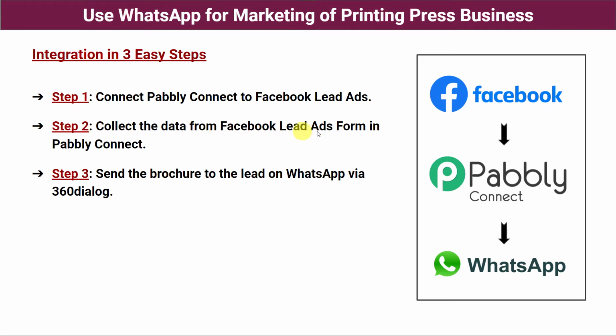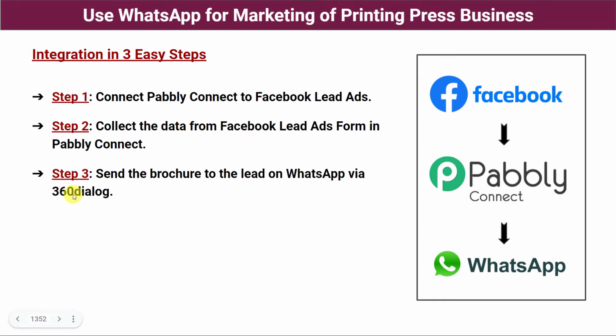Step 2. Collect the data from Facebook lead ads form in Pabbly Connect. So at step 2, Pabbly Connect is going to capture the data from Facebook lead ads form. Step 3. Send the brochure to the lead on WhatsApp via 360 dialog. So whatever data Pabbly Connect has captured from Facebook lead ad forms, the same data will be used and your printing press brochure will be sent on the WhatsApp number of the customer. And here we are using 360 dialog software application for sending the messages on WhatsApp.